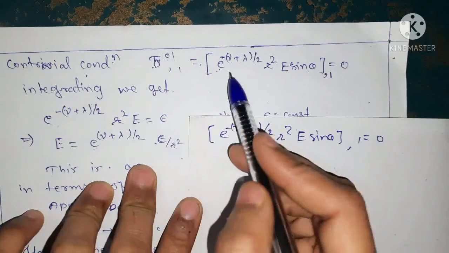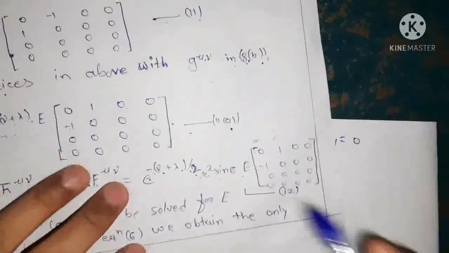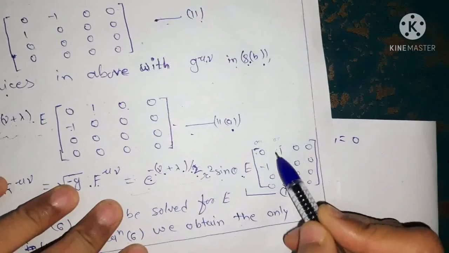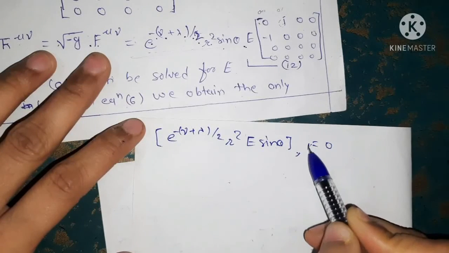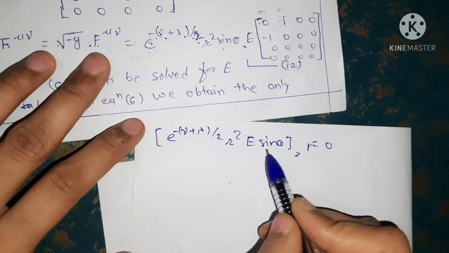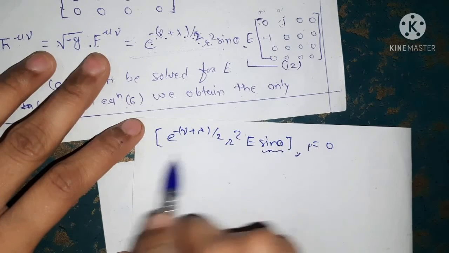And therefore for the first position, this quantity is multiplied to this position. So we have only this value, and comma 1 means the derivative with respect to r, and as sin theta is independent of r, we can take it common from this bracket.